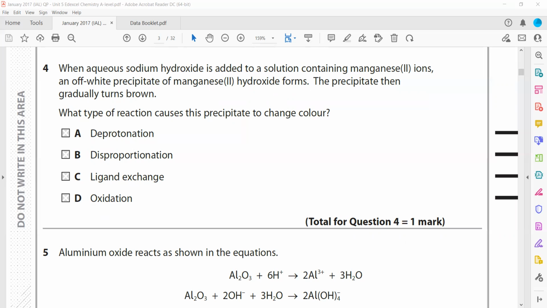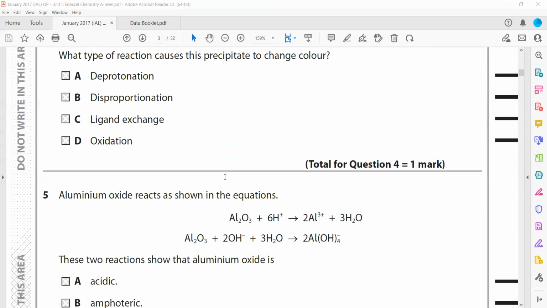Its oxidation number increases, and the manganese hydroxide turns into manganese 4 oxide. So that's why it turned brown. D is the right answer. It becomes MnO2, that is manganese 4 oxide.